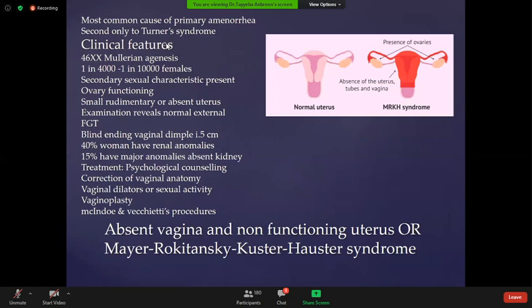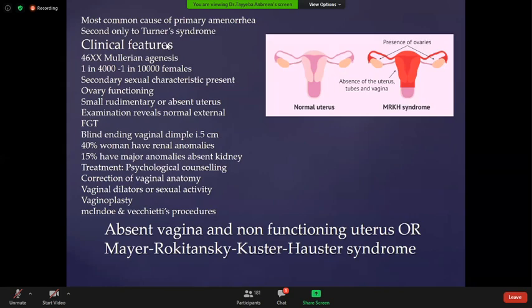Absent vagina and non-functioning uterus are sometimes called Mayer-Rokitansky-Kuster-Hauser syndrome. Most common cause of primary amenorrhea, second only to Turner syndrome. Patient is 46XX with Mullerian agenesis. This occurs in 1 in 4,000 to 1 in 10,000 females. Secondary sexual characteristics are usually present.